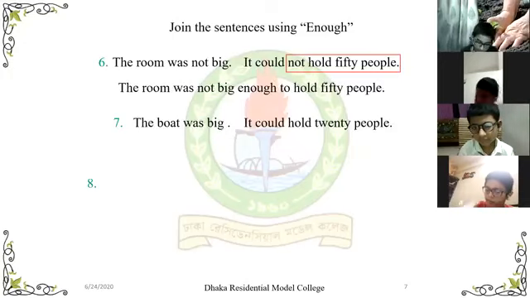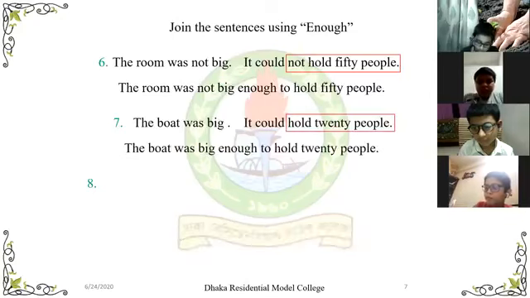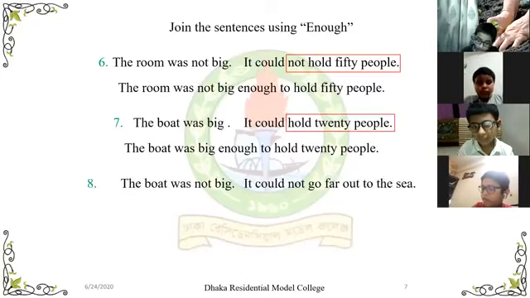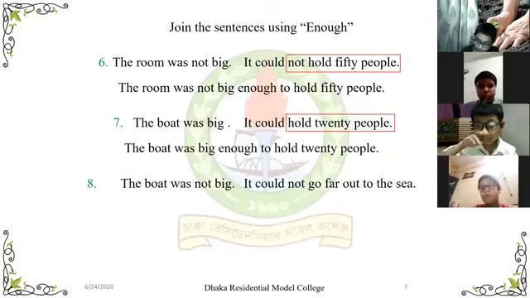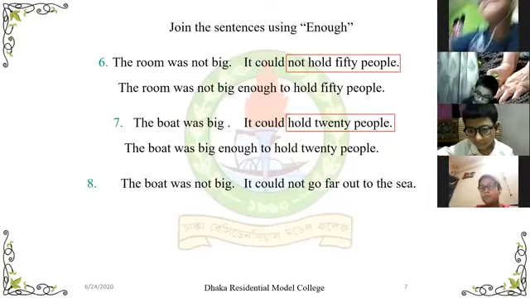Aditya. Aditya, unmute yourself. Aditya, can you answer question number 8? Yes, sir. Okay, answer.